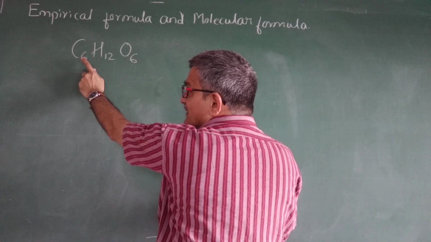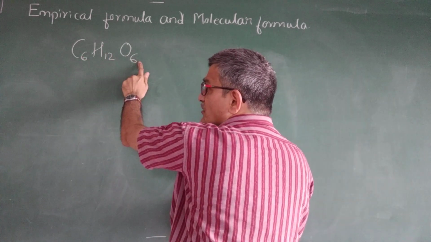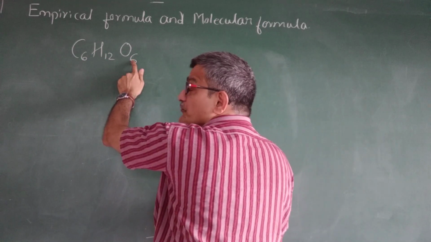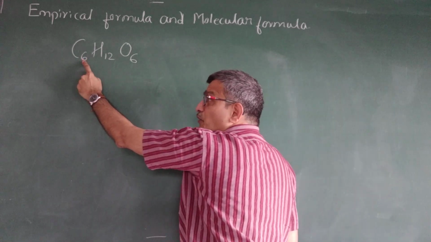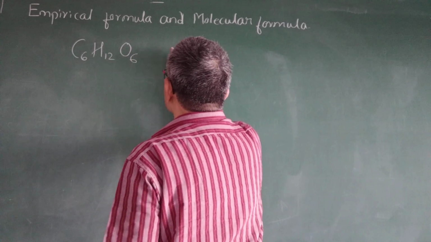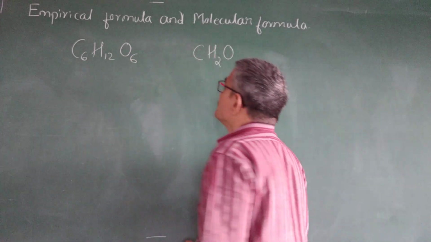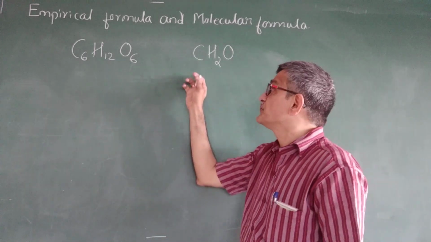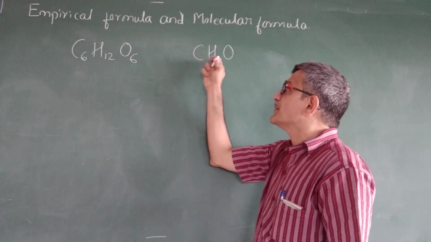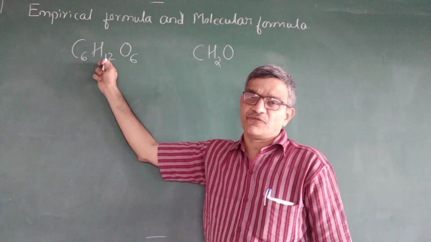If you observe here, 6 carbon, 12 hydrogen, 6 oxygen, the ratio of carbon, hydrogen, oxygen is 1:2:1. So the empirical formula of this is CH2O, the simplest ratio. This is the empirical formula. This is the molecular formula.